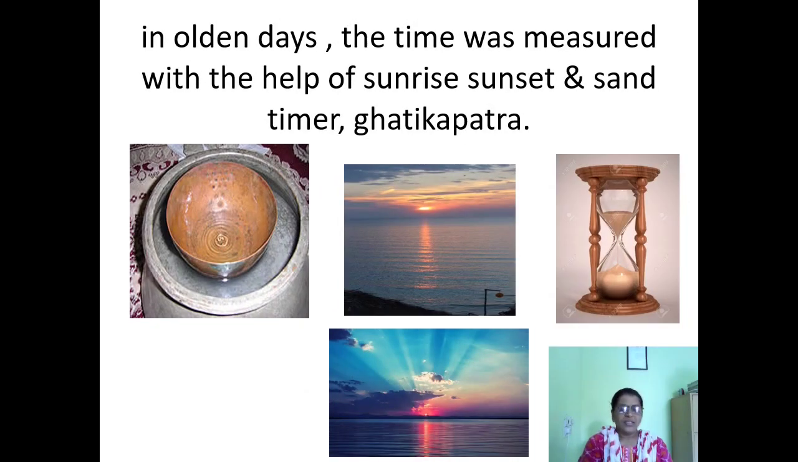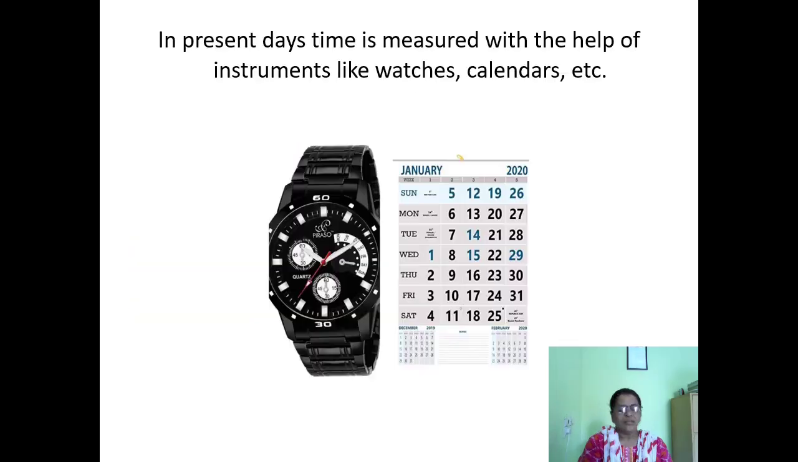How was time measured in olden days? In olden days, time was measured with the help of natural events like sunrise and sunset, and some instruments were used for measuring time. Such instruments are Ghatik Patra and sundial. With the help of sun timer and Ghatik Patra, in olden days time was measured.